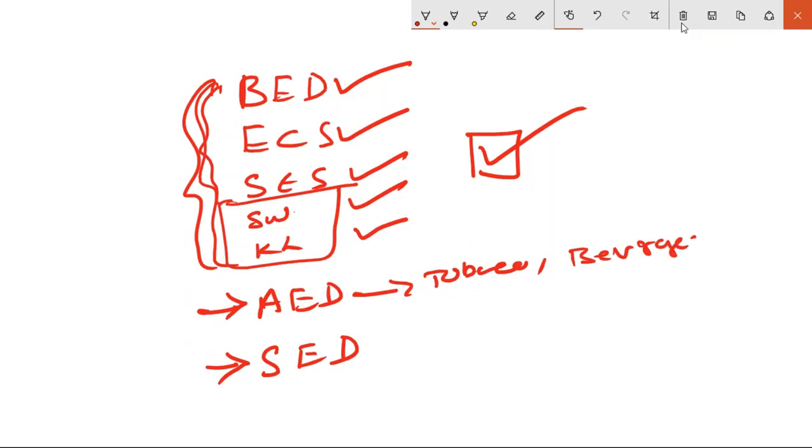Why? Because some of these things hamper people's health somewhere, so they collect this tax and spend it on other things for people's well-being. Additional excise duty is only for a few industries. Special excise duty is again for only a few industries. It is also applicable depending upon the material you manufacture, or the industry you are in. So these are the taxes.